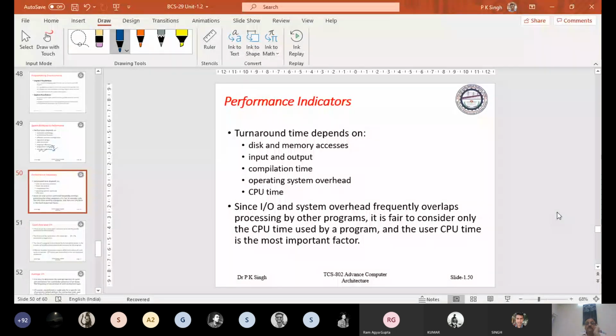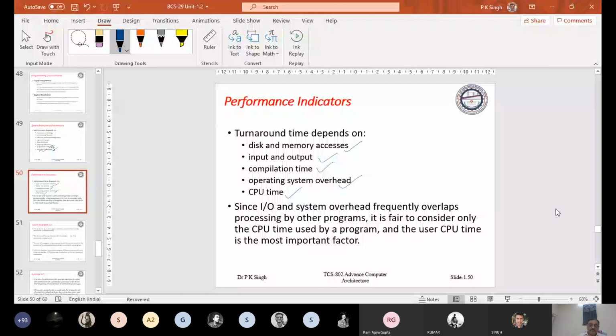So in this, we will consider disk and memory access, I/O operation, compile time, operating system overhead, and CPU time. We have not considered overhead due to the I/O system, because in most systems, it is overlapped with other operations performed by the CPU.